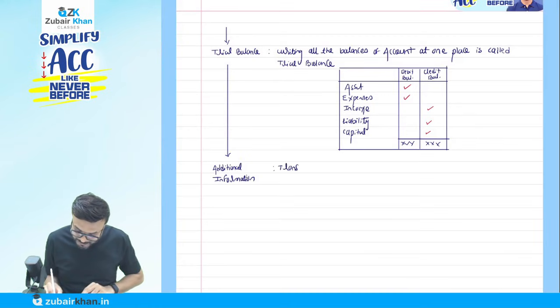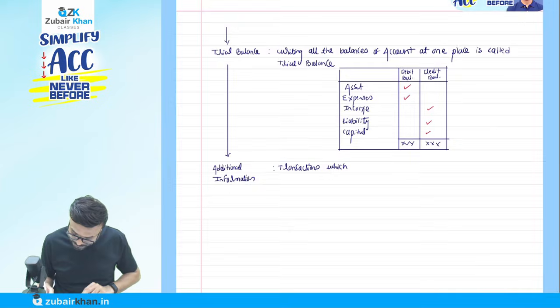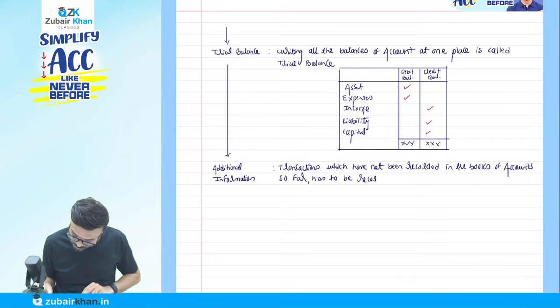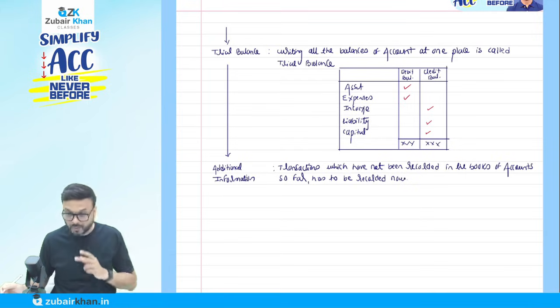Write it down here: transactions which have not been recorded in the books of account so far, has to be recorded now.